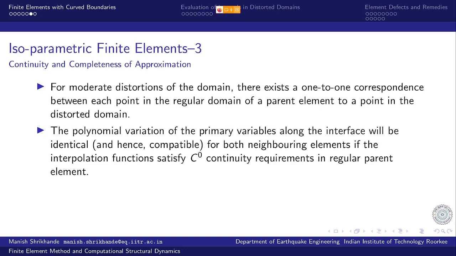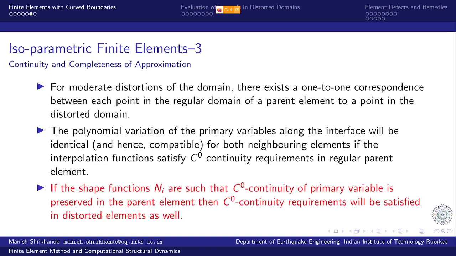So again, the argument goes in the same fashion as we discussed for the geometry. In this case, we are now talking about the approximation of the primary variables. If the shape functions Ni are such that C0 continuity of the primary variable is preserved in the parent element, then the C0 continuity requirement will be satisfied in the distorted elements as well, provided the distortion is moderate and it ensures a one-to-one correspondence between each point in the regular domain and a point in the distorted domain.